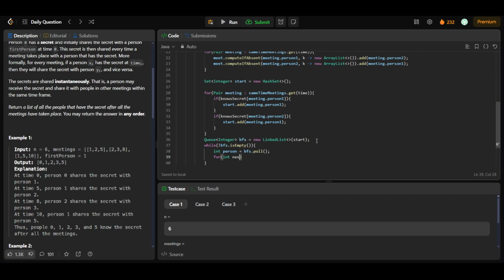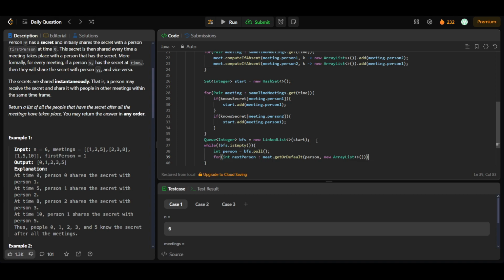Okay, so for int next person in meet dot get or default, I'll be just getting it from the meet, that is for person, or new array list, just to avoid any errors we are doing this.